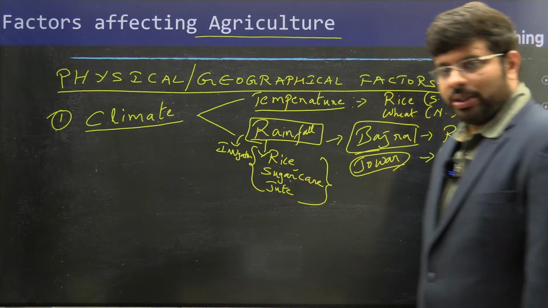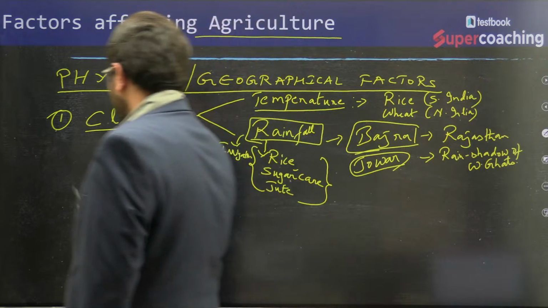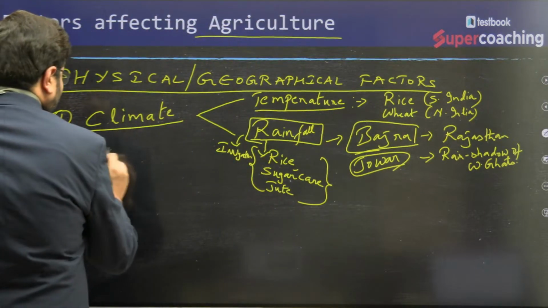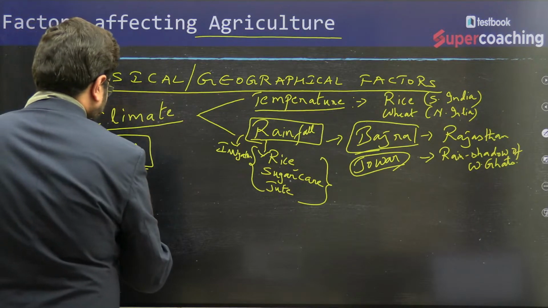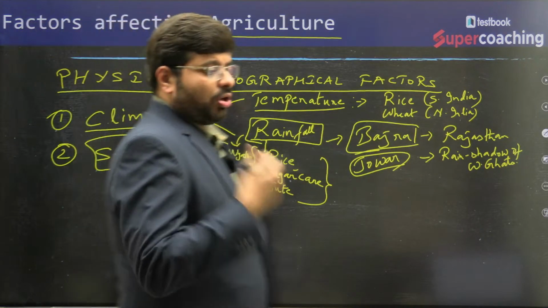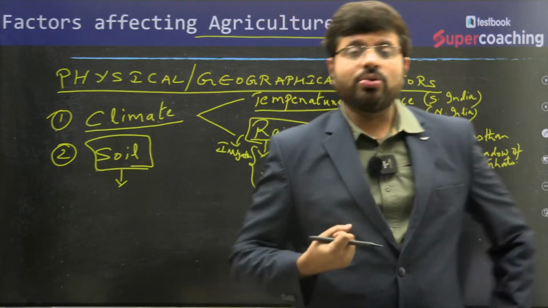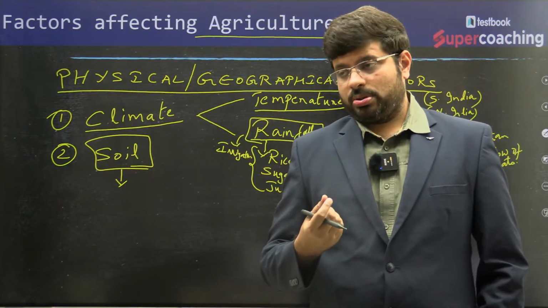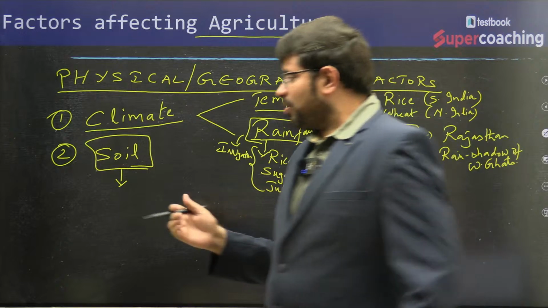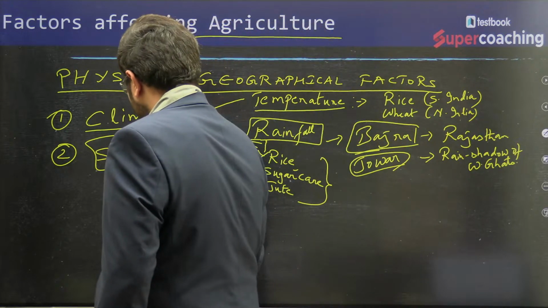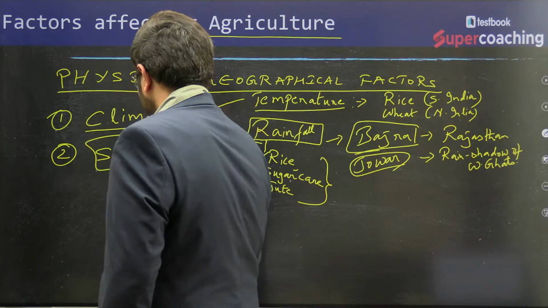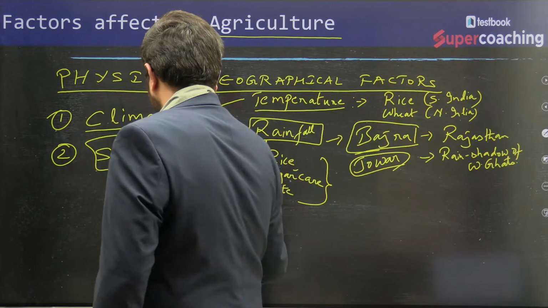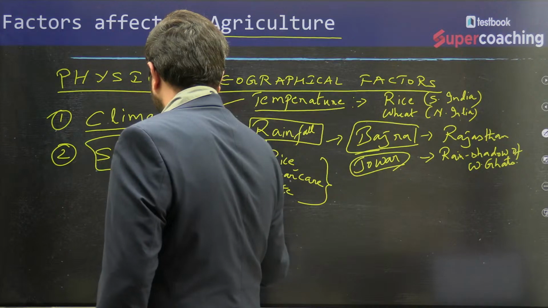Then the next important thing we also have is soil. See, soil is very important in terms of the nutrients which are being provided to the crop. The nutrients like nitrogen, phosphorus, potassium, NPK.